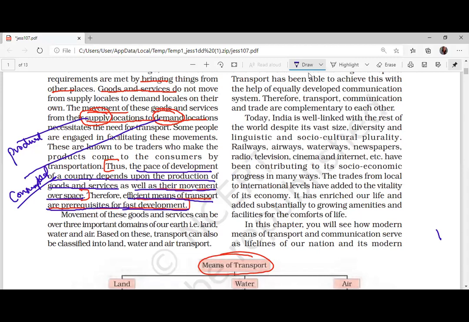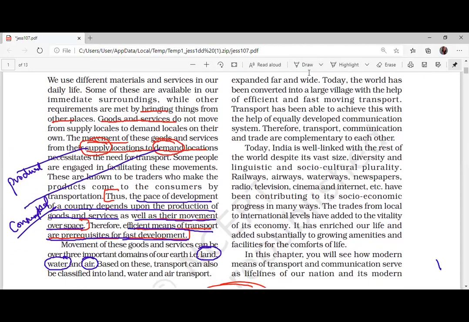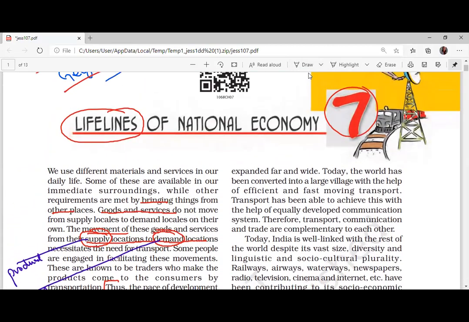Movement of these goods and services can be over three important domains on the earth. One is land transportation, the second is water, and the third is air. Write down: there are three types of transportation, land, water, and air.